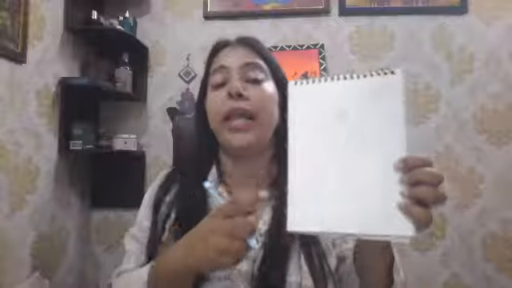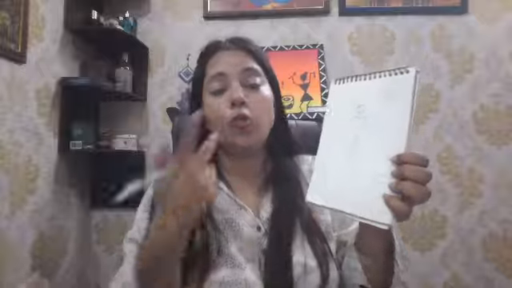In the corner we can create one heart, two hearts, three hearts, four hearts. It totally depends on you. Okay.